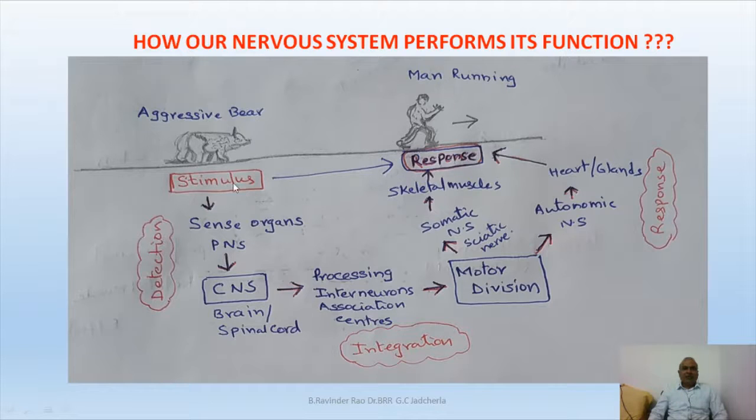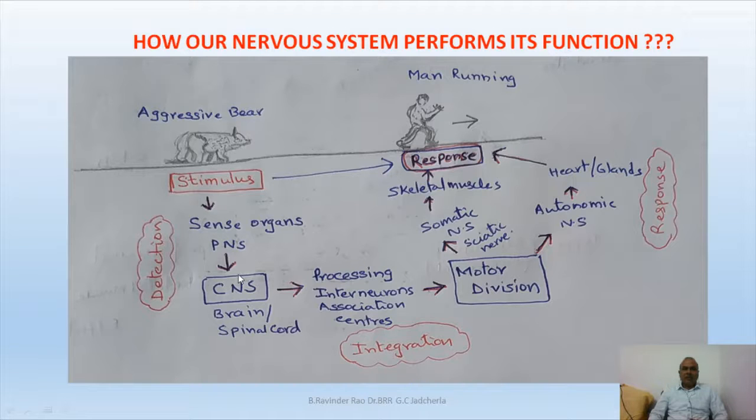So, how does detection occur? Let us see. When we observe a dangerous thing, that is called a stimulus, and for this we have to run away. This is called a dangerous stimulus. The sense organs of our body, especially the eyes, immediately catch this information. Or sometimes if we hear a very dangerous sound, our ears can catch this information. You know very well that the sense organs are located in the peripheral nervous system. So sense organs transmit that stimulus information to the central nervous system.